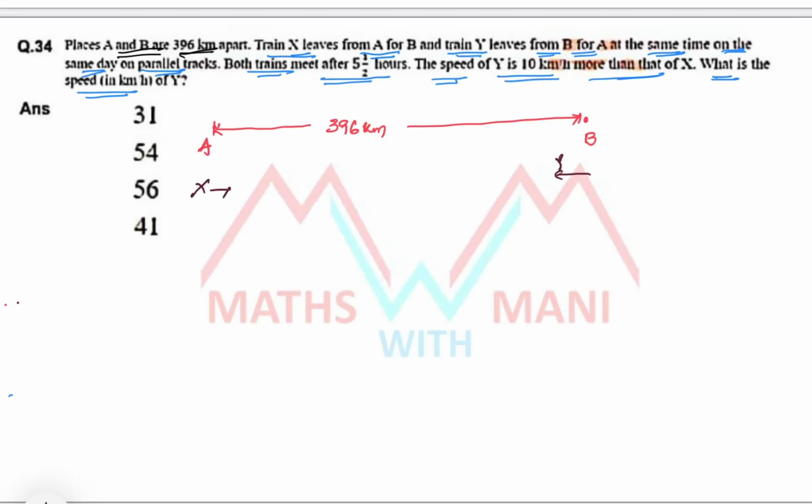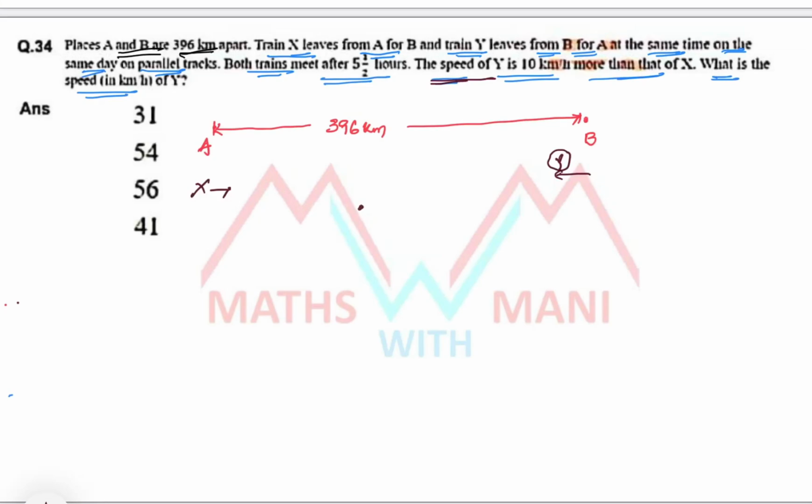At the same time on the same day on parallel tracks. Both trains meet after 5.5 hours. The speed of Y is 10 km more than that of X. Since speed of Y is more, definitely it travels more distance compared to X.